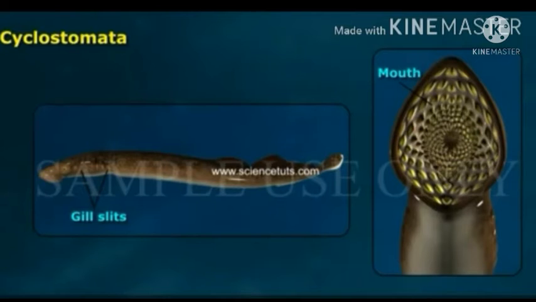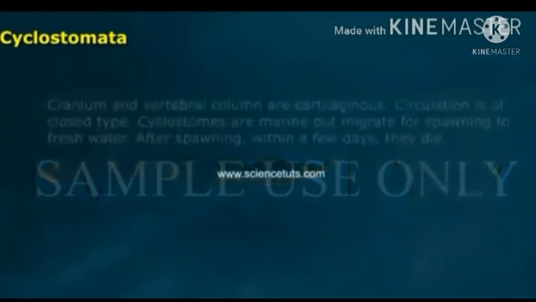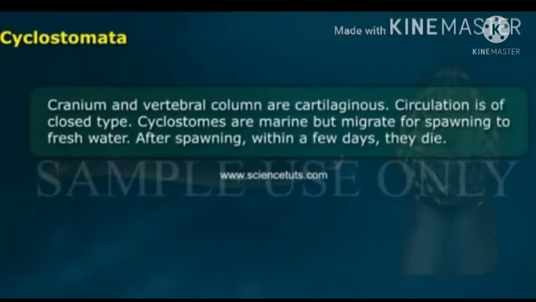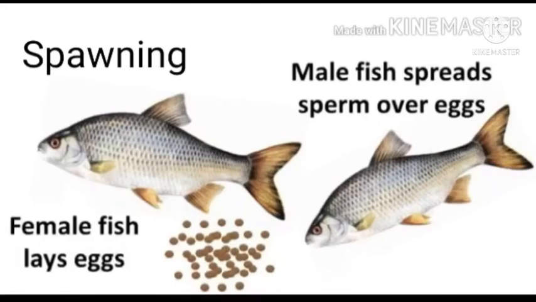Their body is devoid of scales and paired fins. Cranium and vertebral column are cartilaginous. Circulation is of closed type. Cyclostomes are marine but migrate to freshwater for spawning.